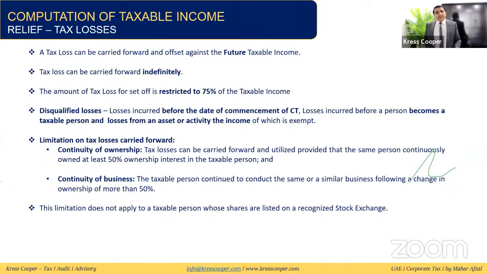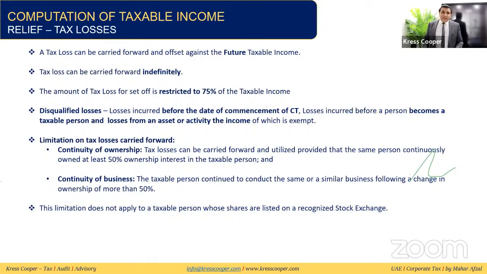Like if the losses exist before the introduction of the corporate tax law, they will be considered disqualified losses. Or if the losses exist before the registration of the taxable person, they will be considered unqualified losses, and businesses will not be able to carry forward their losses. So these are the unqualified losses. Other than these, they will be qualified losses. They can be carried forward for unlimited time, and each year they will be able to adjust 75% of the taxable income of the respective tax period.